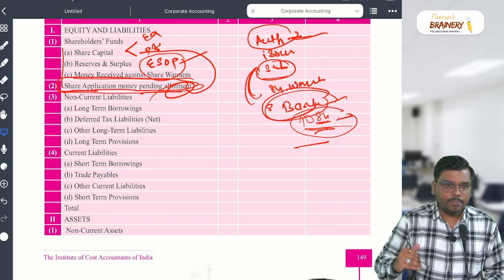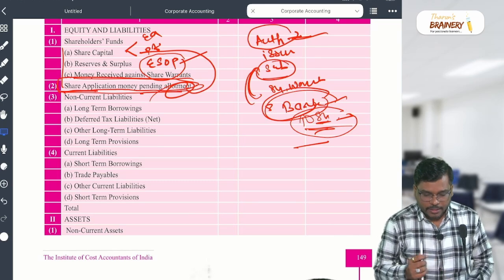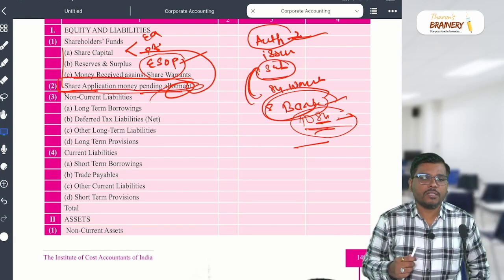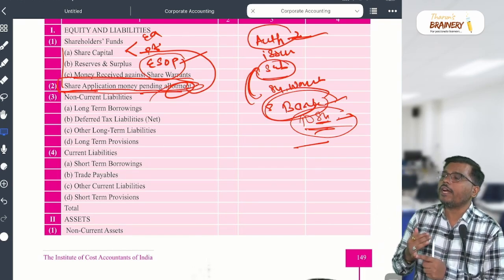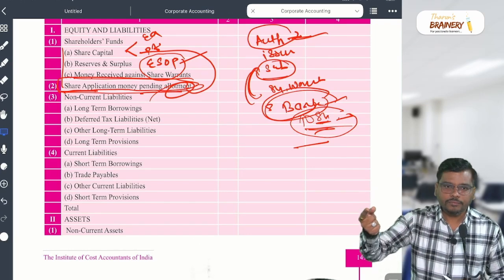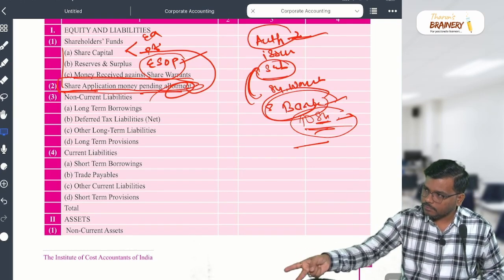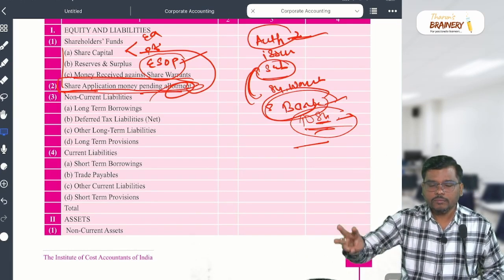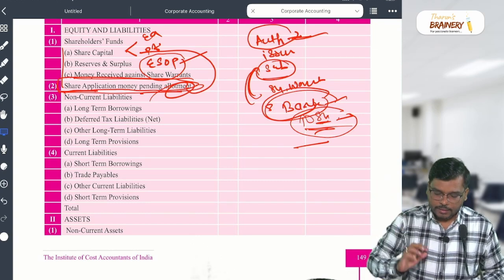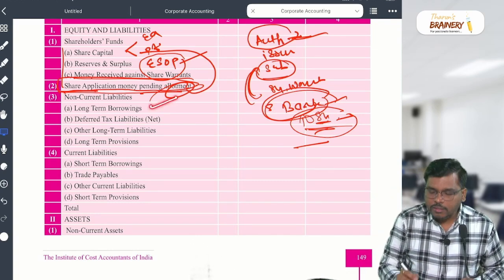I repeat again. In case of non-current liability, how many items come? 4 items come. Which are the 4 items? Loud and clear. Number 1, long-term borrowings. What will come under long-term borrowing?